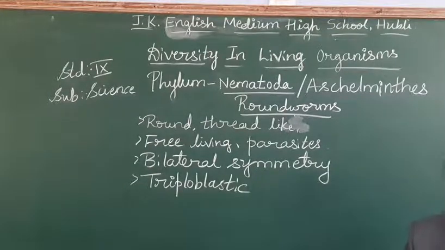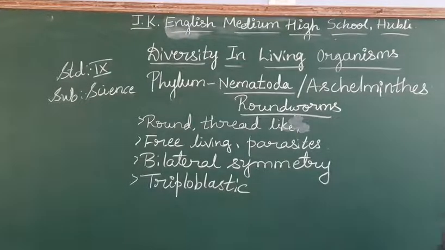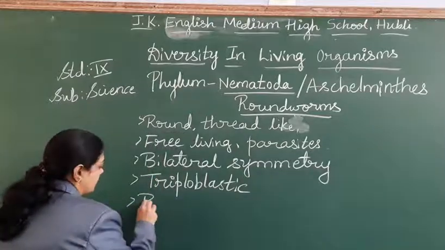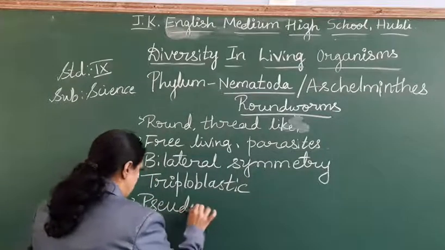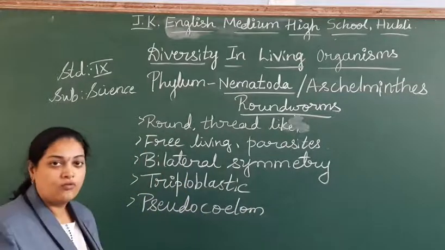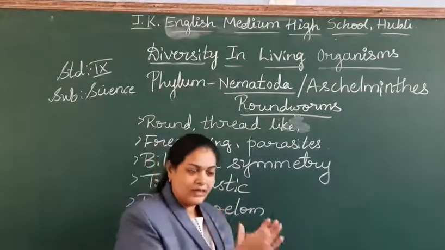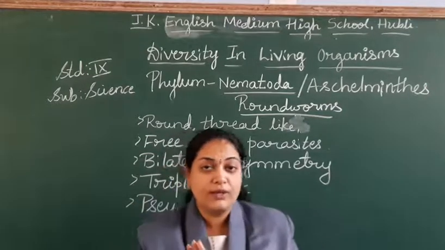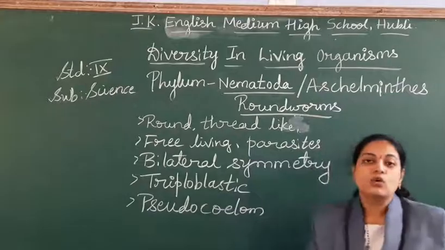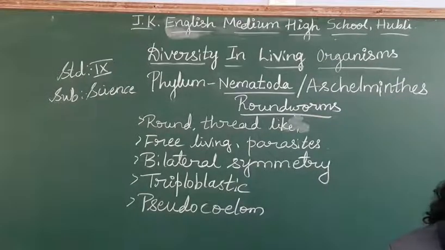You don't find any organ and organ system. Even in this phylum, we don't find any organ and organ system, but having a body cavity. So that is called pseudocoelom. Pseudo means false. False body cavity. Only body cavity is there, but there is no particular organs and all. It has not filled. So it is called as pseudocoelom. That type we find.